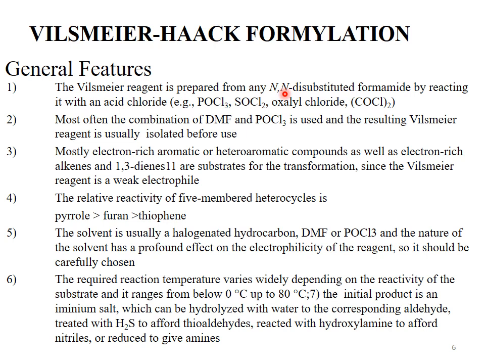The reagents for the Vilsmeier-Haack formylation reaction are N,N-disubstituted formamide and acid chloride. Most often the combination of DMF and POCl3 is used, and the resulting Vilsmeier reagent is usually isolated before use, and the reagent which is produced by the reaction of DMF with POCl3 is a cationic species, and that is called chloromethyl iminium salt.